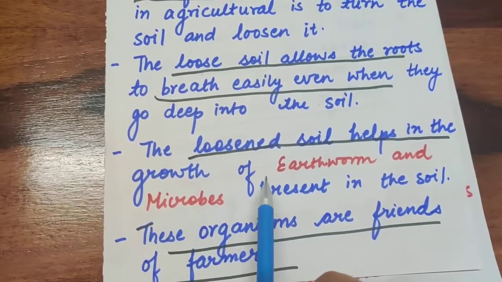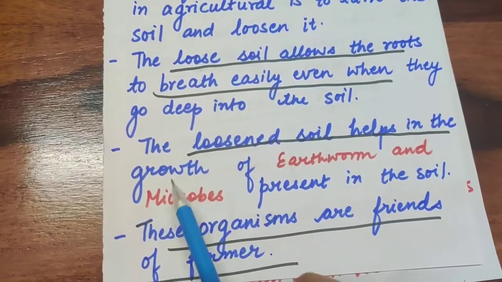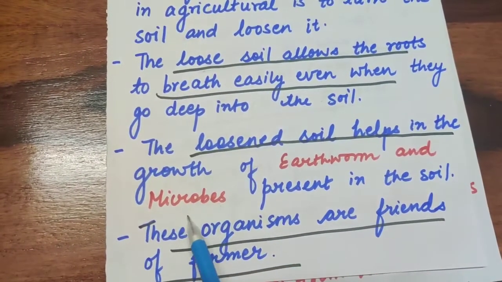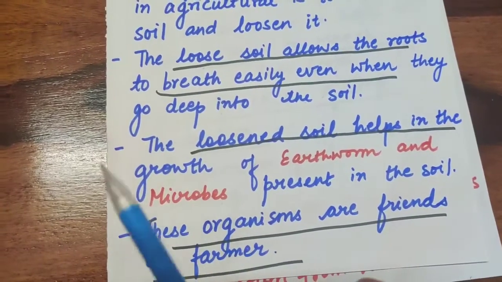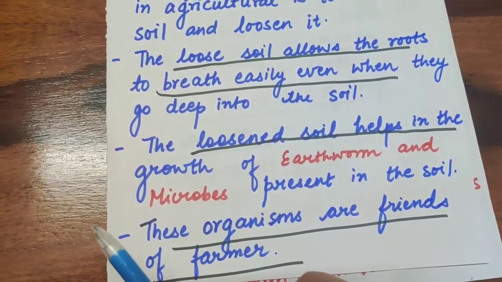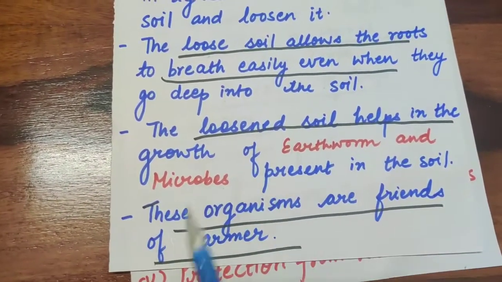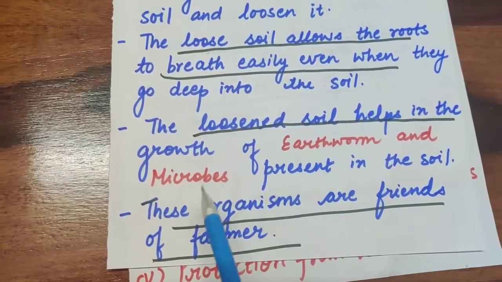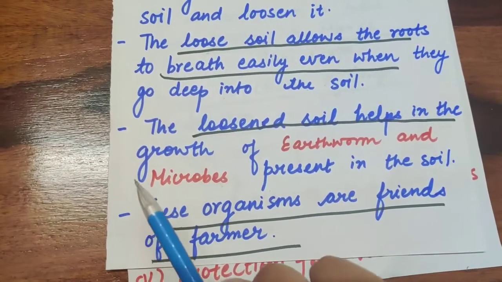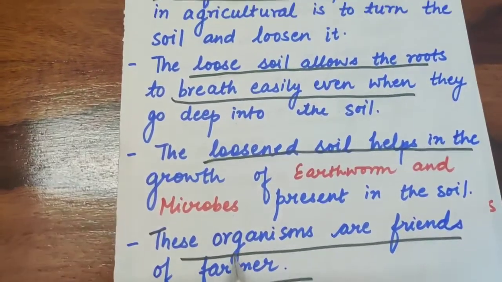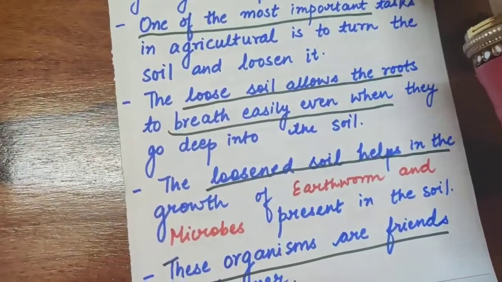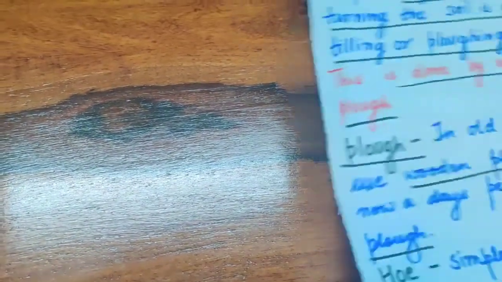So when the soil is comfortable, it has earthworms and it has microbes. Earthworms help in vermicomposting, and microbes also have a significant role in preparing the soil properly. Like bacteria, I will give you an example: Rhizobium. It is there for nitrogen fixation also. It helps in the fertility of the soil also. These organisms are friends of the farmer, and they help the farmer for the growth.